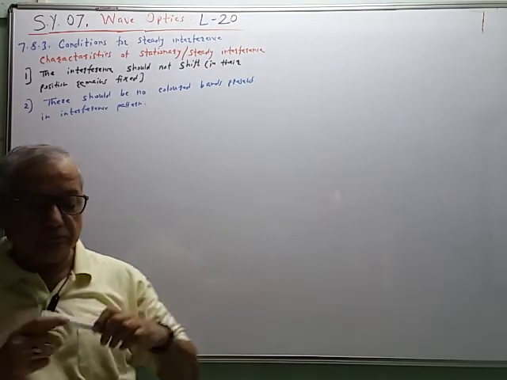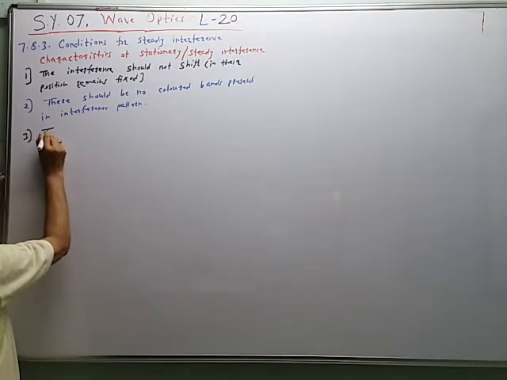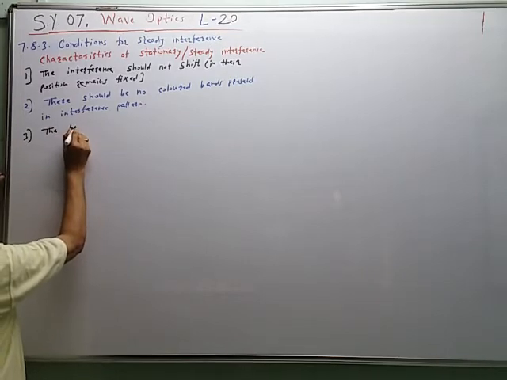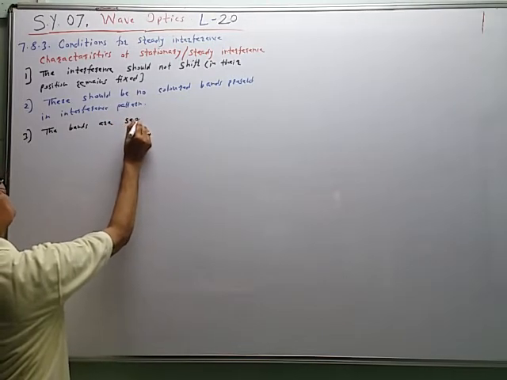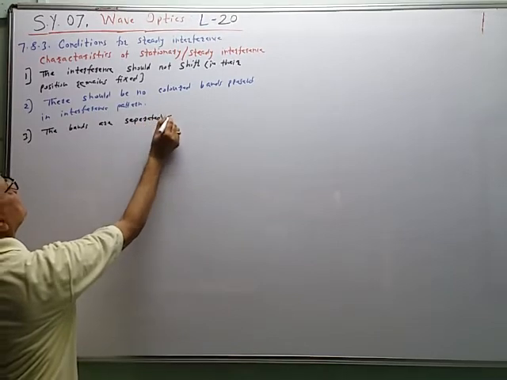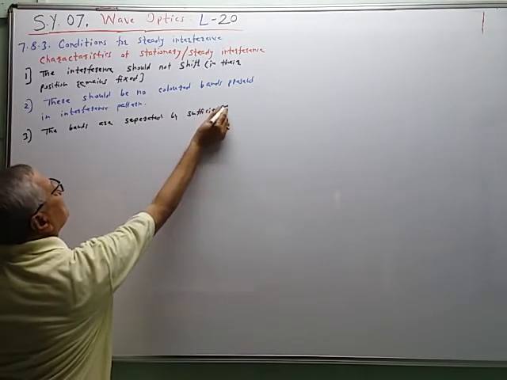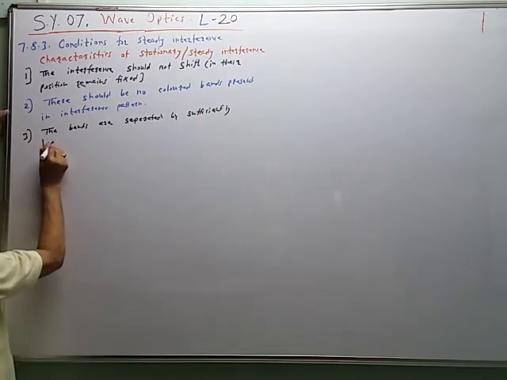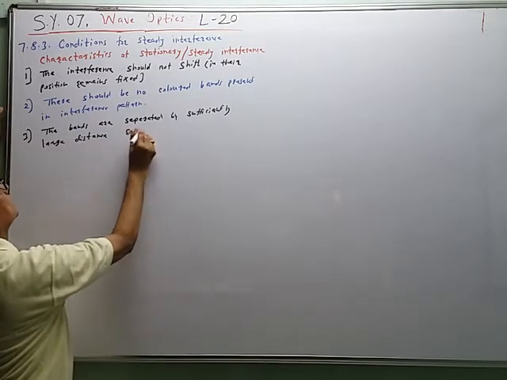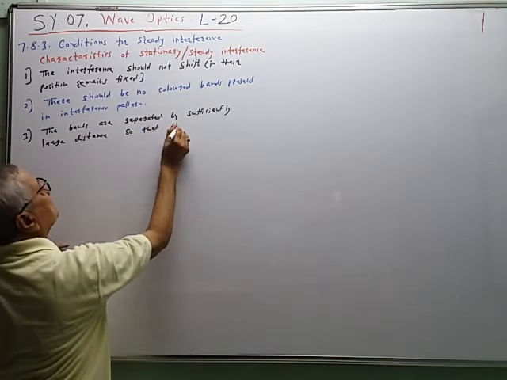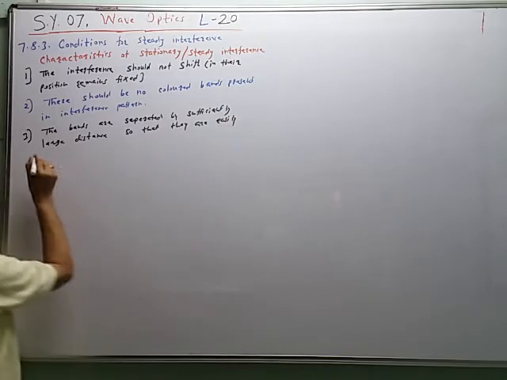Third, the bands are separated by a sufficiently large distance so that they are easily distinguishable.